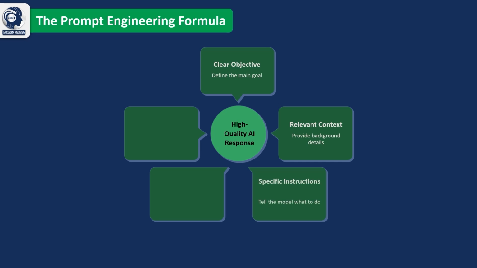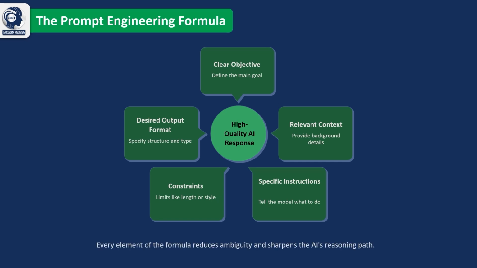You can further improve the response by including constraints, such as word limits, tone, or style, and by defining the desired output format, whether it's a table, bullet points, or a report. When these 5 elements work together, they reduce ambiguity and guide the AI through a clear reasoning process. Think of this formula as a checklist. The more complete your prompt is, the more accurate, consistent, and useful the AI's response will be.